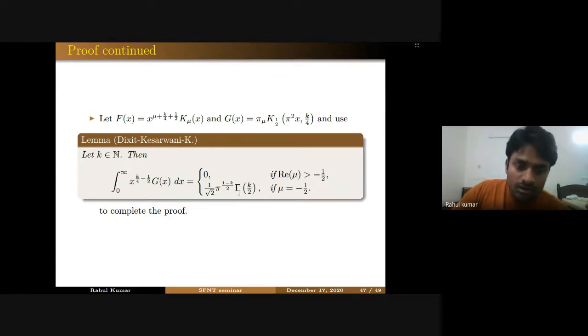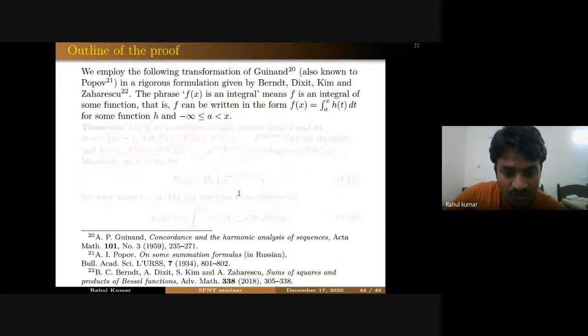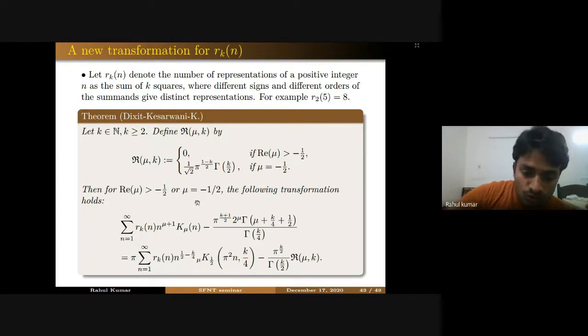If you now combine all these results in that result of Guinand, you will come to our result for R_k(n), which is the following. Here you will get this for real part of mu greater than minus half and also mu equal to minus half. So this was the one new transformation for R_k(n). There are many transformations for R_k(n) which involve K_mu(n), but there was no transformation formula which involves this generalized modified Bessel function.